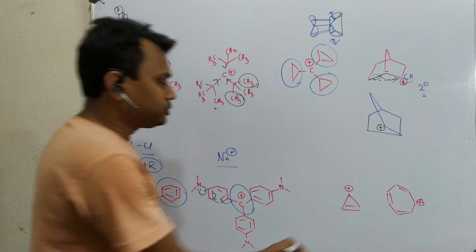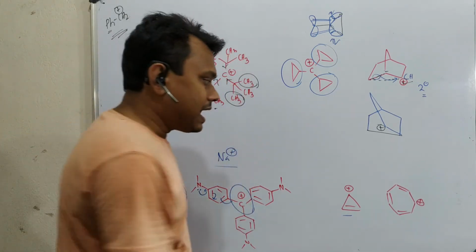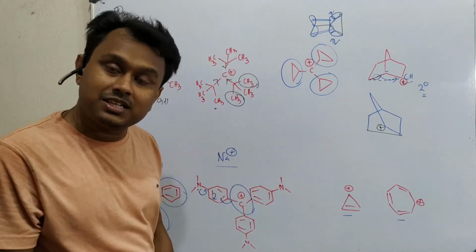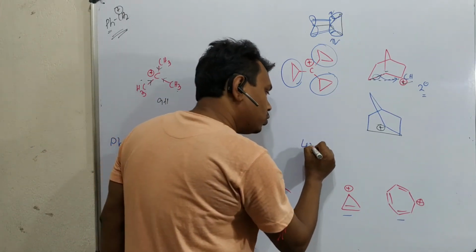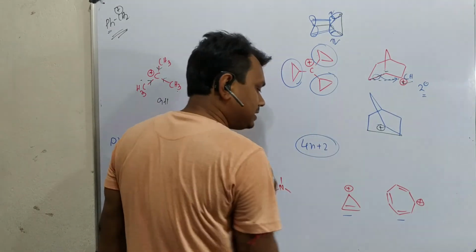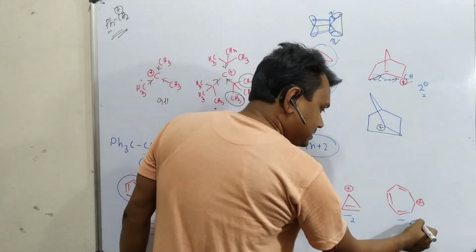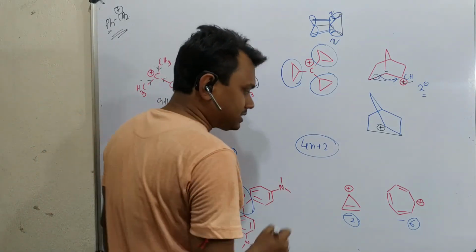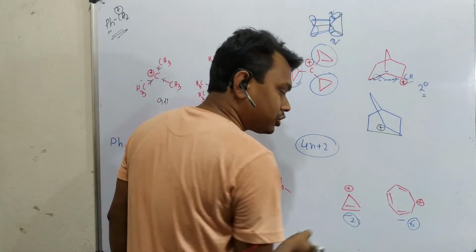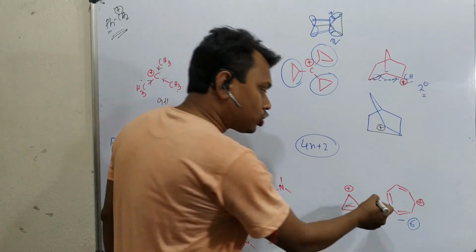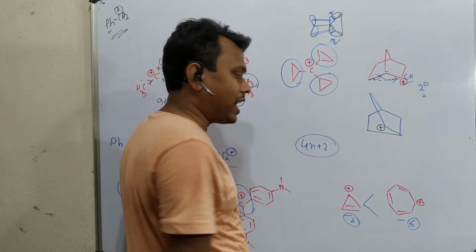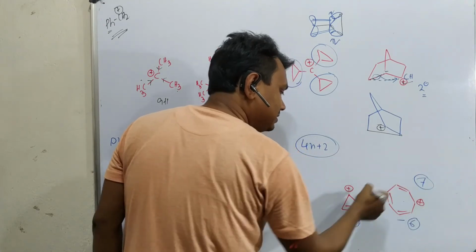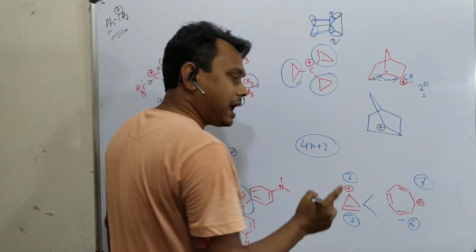Fine. Now come to here. This is cyclopropenium cation, this is tropylium cation, and these are stabilized by aromaticity according to Huckel rule, that is 4n plus 2 number of pi electrons. Here 2 pi electrons, here 6 pi electrons, and both are stable due to aromaticity. Now, in this case, if you compare, which is more stable, tropylium or cyclopropenium? Obviously, tropylium is more stable. Why? Because in this case, the plus charge is delocalized over 7 carbon atoms, and in this case, 3 carbon atoms. Point number 1, and point number 2.